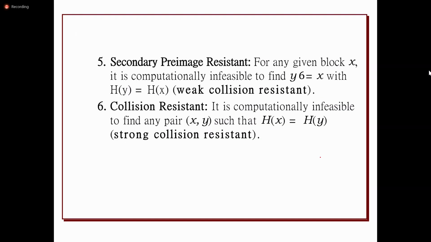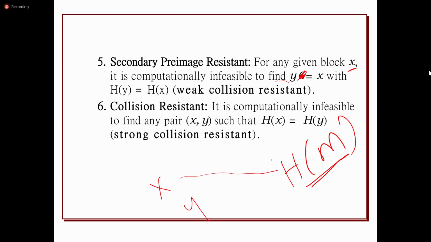Okay, and for a given block x, meaning some message, it is computationally infeasible to find y not equal to x where hash code of y equals hash code of x. So if some hash code is generated, then for two different messages, the same hash code is generated. X is one message and Y is another message, and whatever hash code is generated, if both are the same, the hash code is the same, but it is infeasible to